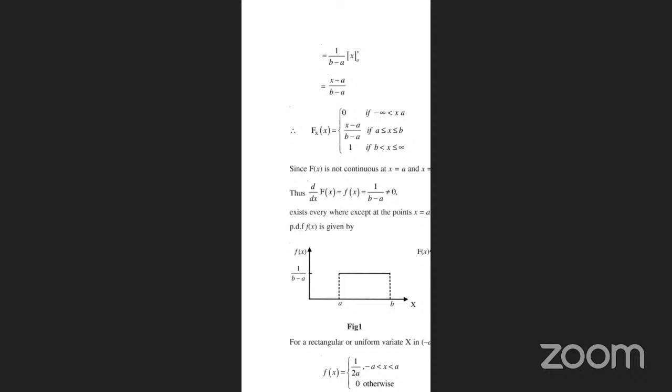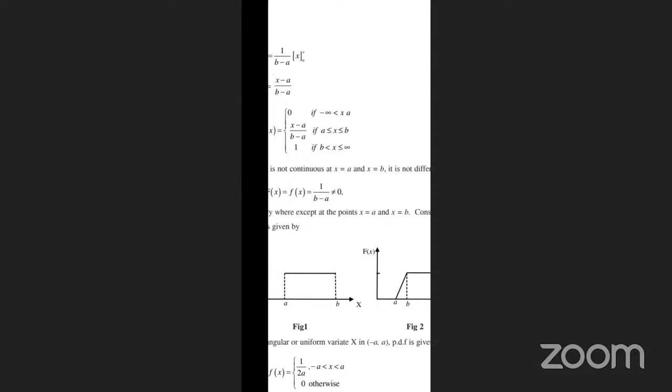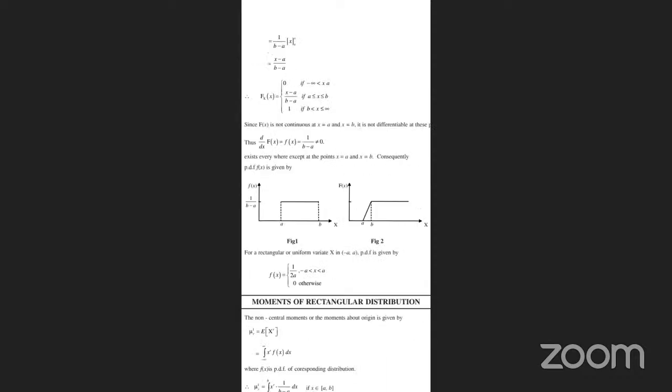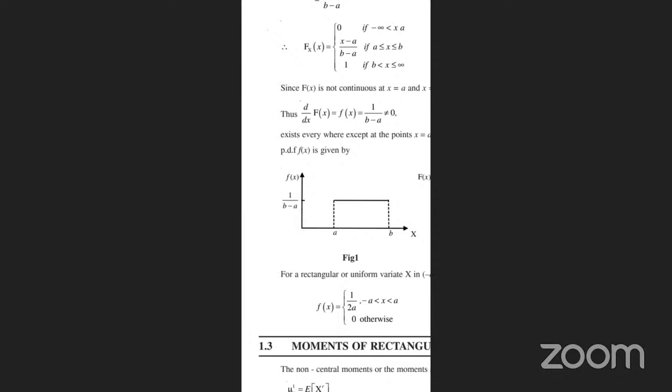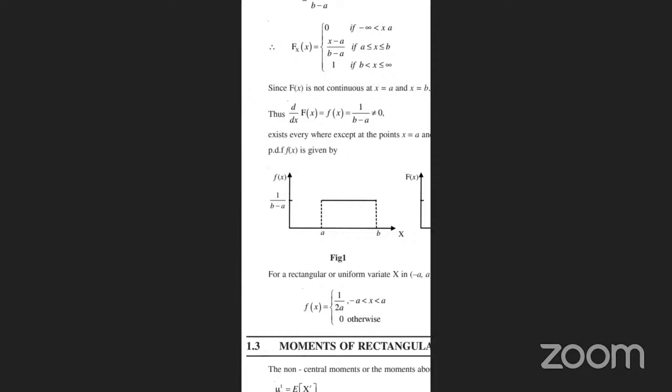So see, since f of x is not continuous at x equal to a and x equal to b, it is not differentiable at these points. So it is compulsory that it is differentiable, we are taking here. Then d by dx of f of x is equal to 1 by (b minus a), not equal to 0. In the denominator, if the denominator is equal to 0, the value is 0. So b minus a not equal to 0 exists everywhere except the points x equal to a and x equal to b. Consequently, f of x is given by, but see the diagram, all of you.